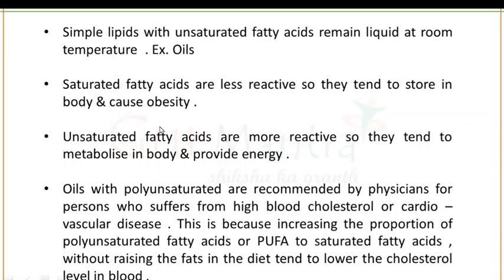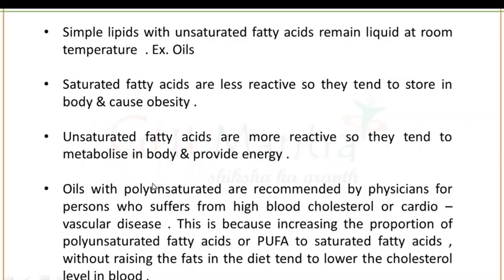Now, if we talk about the reactivity of saturated and unsaturated fatty acids, saturated fatty acids are less reactive. So they tend to be stored in the body of a human and cause obesity. While unsaturated fatty acids are more reactive, so they participate in the metabolic reactions of the body, and these unsaturated fatty acids provide energy.